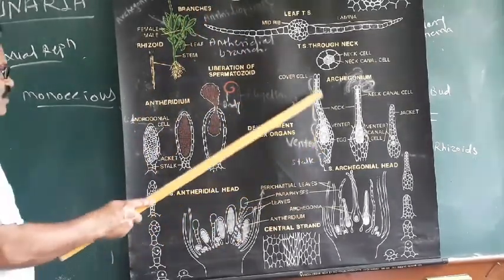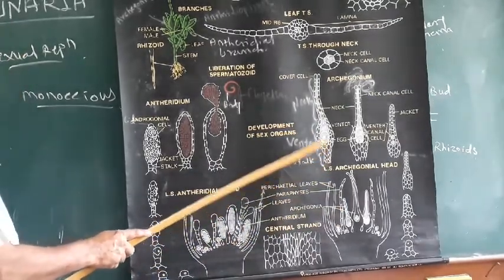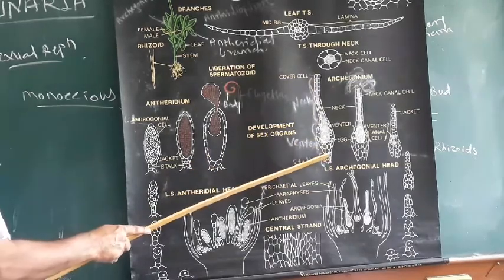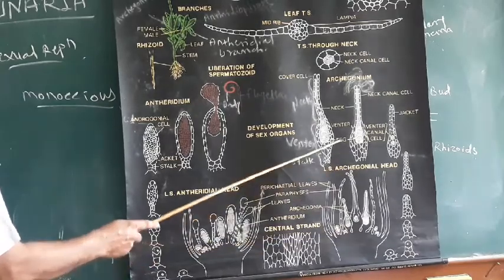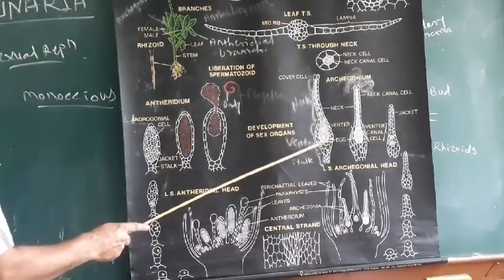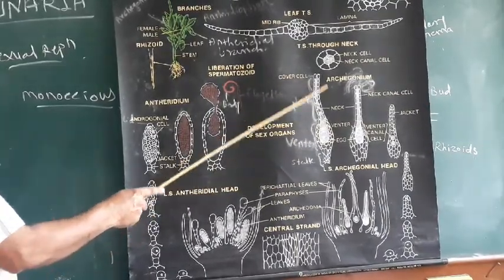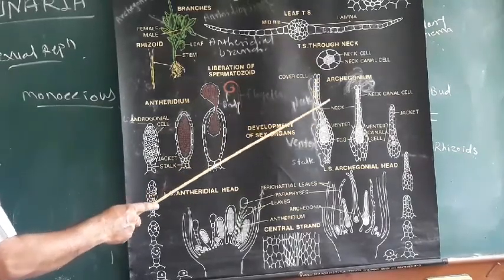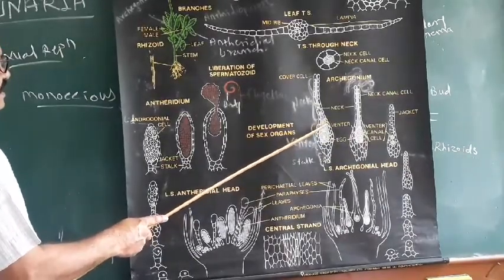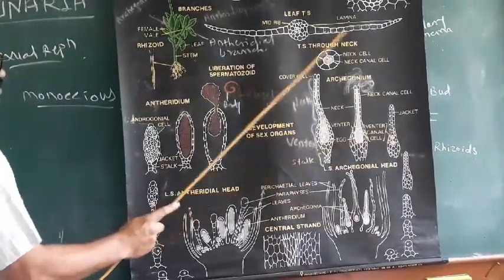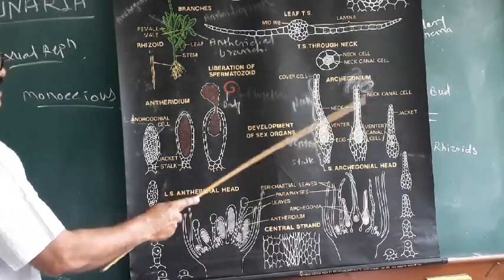And each mature archegonium shows a stalk, venter and neck. With the help of the stalk, each archegonium attaches at the base of the archegonial cup. Then the venter is present, and its jacket is double layered. Inside each archegonium there are neck canal cells, venter canal cells and the egg. In the venter there is the venter canal cell and the egg, and at the neck region there are more than 6 neck canal cells.